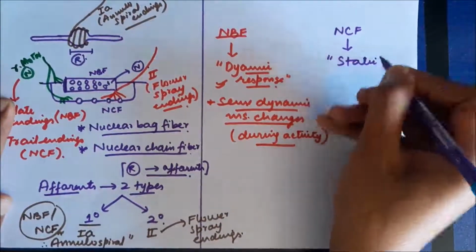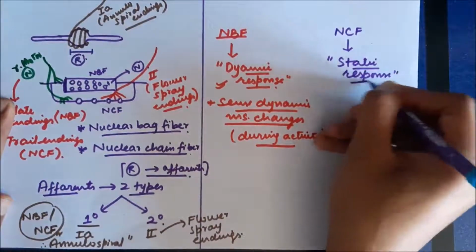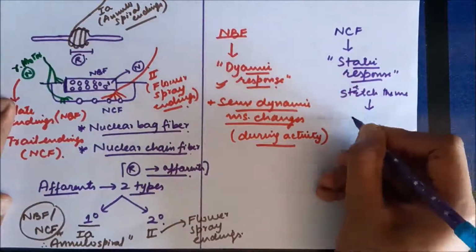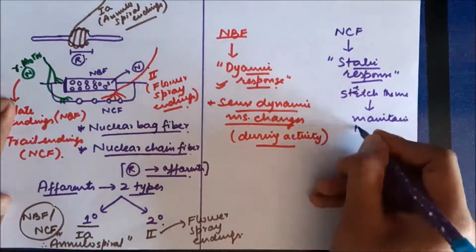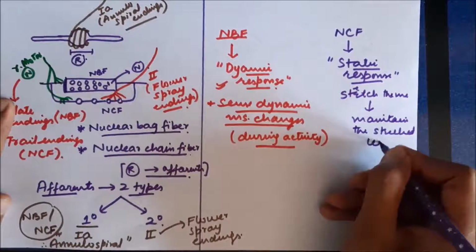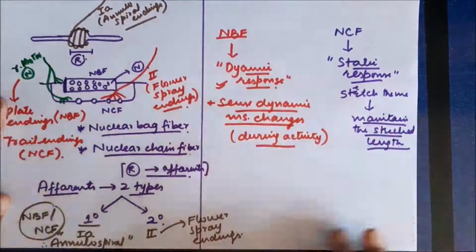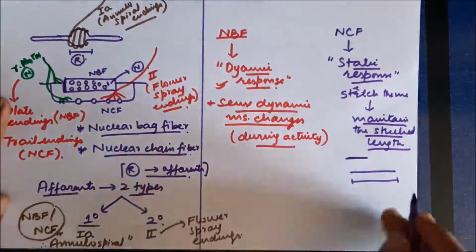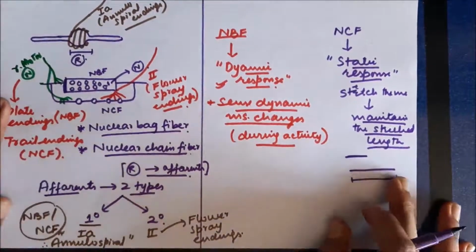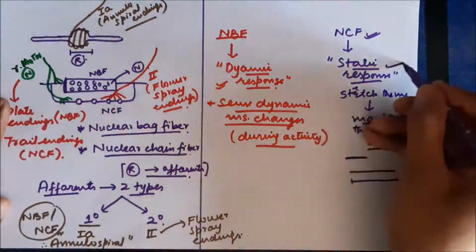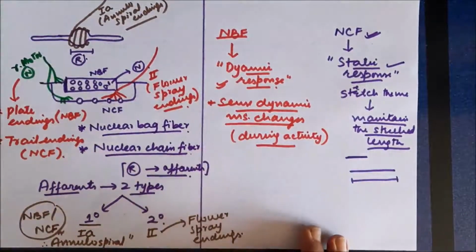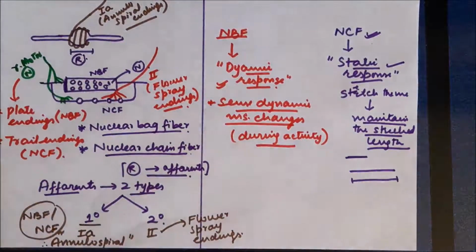Nuclear chain fibers are responsible for static response. It means if the muscle is stretched and the stretched length of the muscle is maintained, we are not changing the length of the muscle, we just stretch the muscle and then stop. At this point there will be firing from the nuclear chain fibers, and this firing will also cause contraction of the muscle. This is called static response. So this is static response and dynamic response, and the function of nuclear bag fibers and nuclear chain fibers is different.